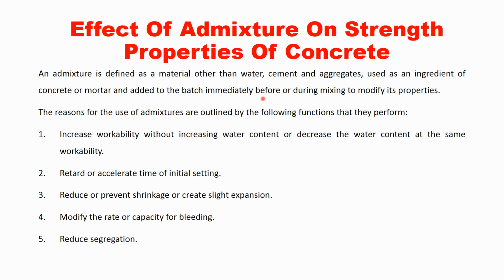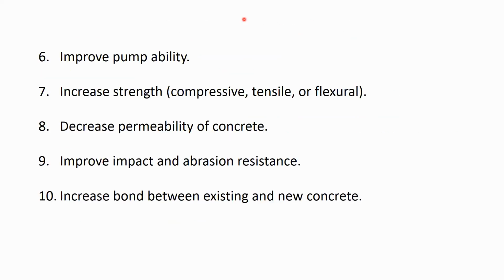This admixture we are adding to get the properties of the particular concrete according to our requirement. Now these five ingredients will be mixed together and we will prepare the concrete. Now what are those requirements, or what are those properties that we can modify, and how can they be modified, that we'll see.